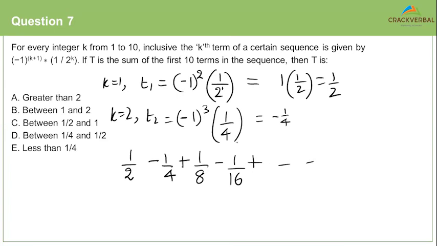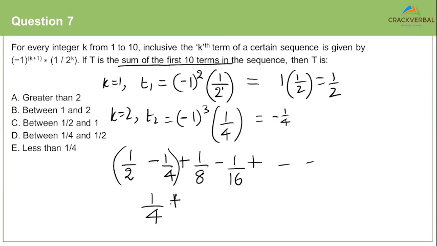Forget the other terms. I know you're trying to find the sum of the first 10 terms. I know that. But let's forget about them for a moment. Focus on the first 4 terms. What is the value of the first 2 terms? 1 by 2 minus 1 by 4 gives us what? So 1 by 2 minus 1 by 4 gives us a 1 by 4, right?